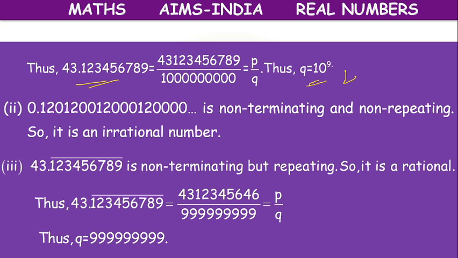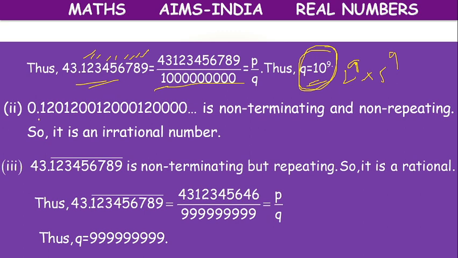Here 10 power 9 is there, because after the decimal point we have 1, 2, 3, 4, 5, 6, 7, 8, 9 places. We can keep 9 zeros and 1, or we can write it as 10 power 9, which means 2 power 9 into 5 power 9.